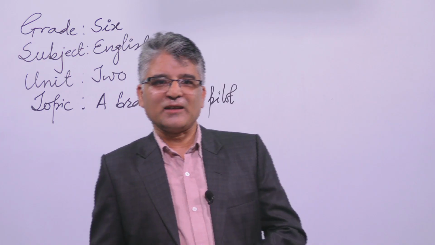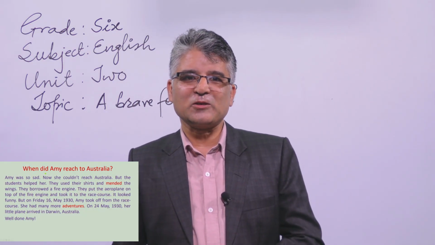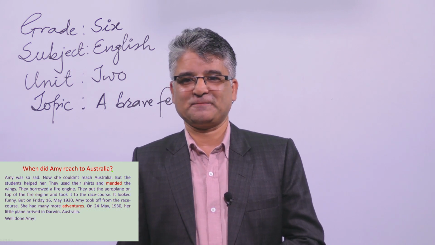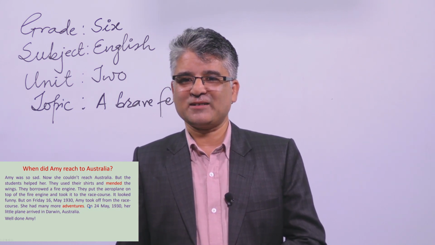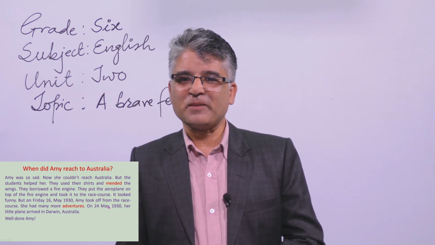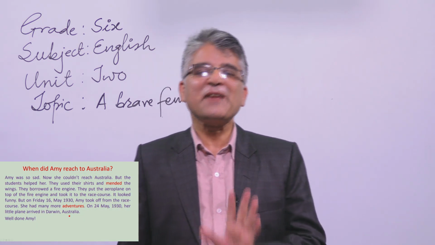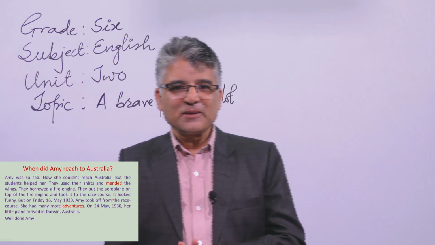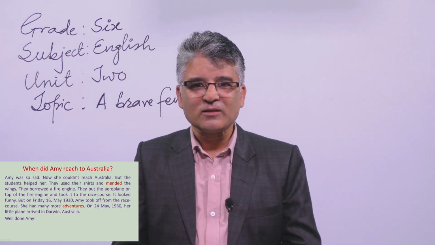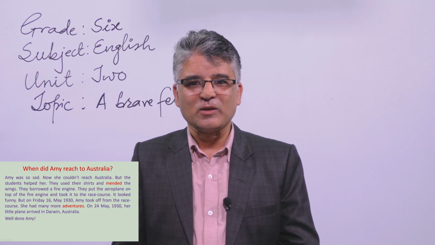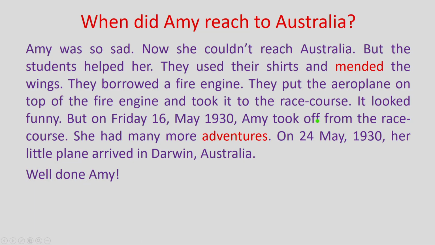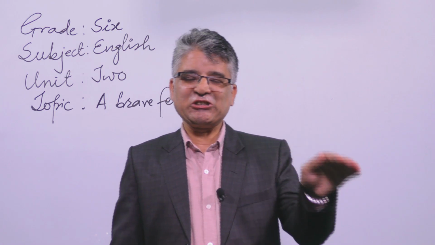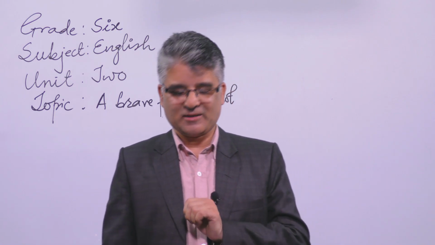So dear students, I think you could find the answer to this question. When did Amy reach Australia? The answer is there. Oh, you are right. It is there in the last line. She reached Australia on 24th May 1930. Safely she went there. So do you have any problem with any word? Okay, I think you can get a new word here: took off. This is the past tense of take off. It is related to the aeroplane taking off. So Amy took off from Yangon and then she reached Australia. You can say it that way.